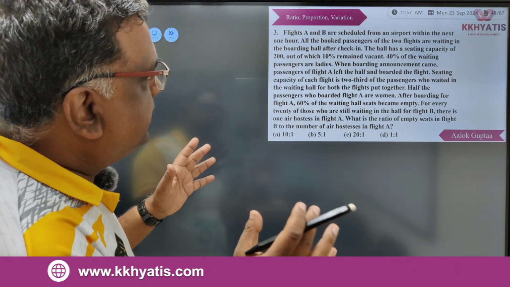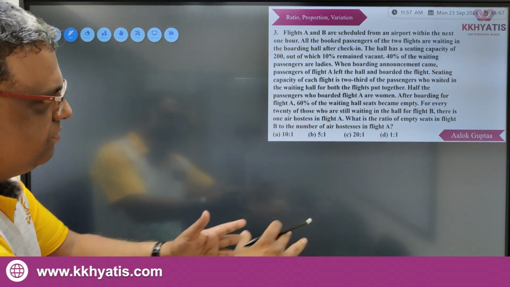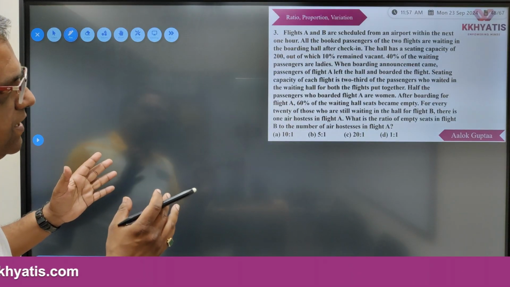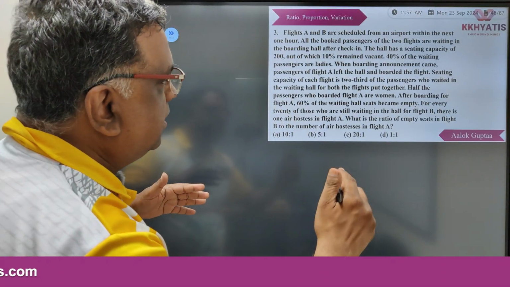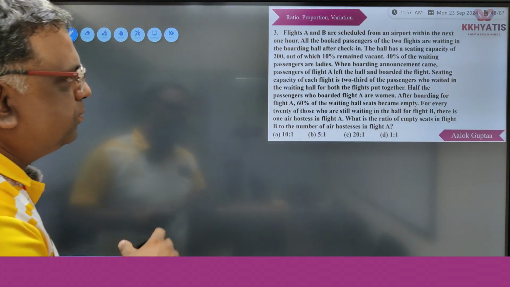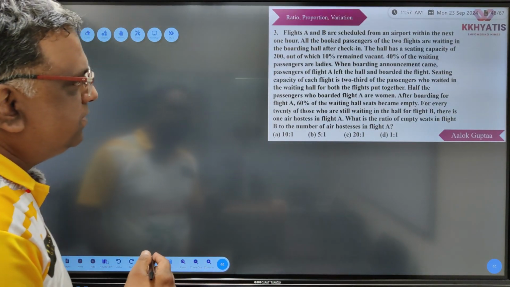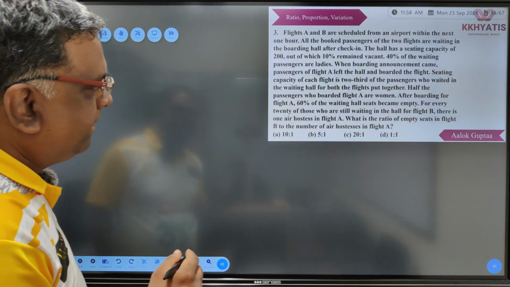When the boarding announcement came, the passengers of flight A left the hall and boarded the flight. Seating capacity of each flight is 2/3 of the passengers who waited in the waiting hall for both the flights put together. Half the passengers who boarded flight A are women.